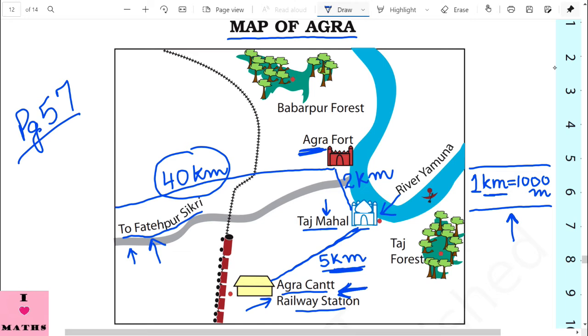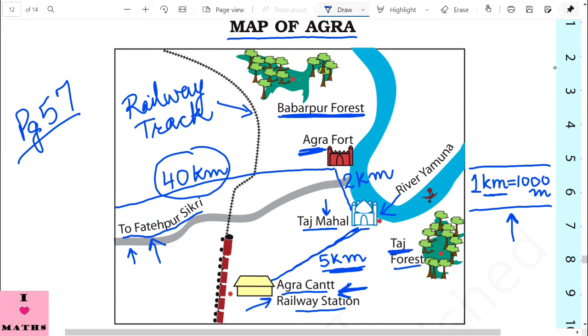Okay, now children, this line which you can see, this one, this is the railway track. You will see in the maps, this type of line, if it has been drawn, it is the railway track. Okay, now which of these is nearer to the railway line, Badarpur forest or Taj forest? Okay, now children, have a look. This is Badarpur forest and this is Taj forest.